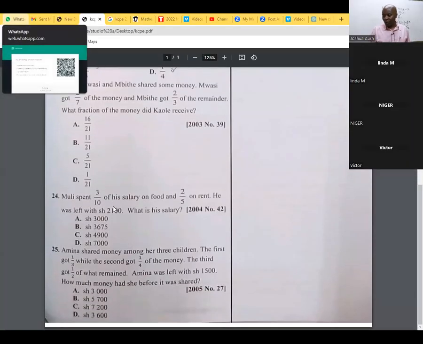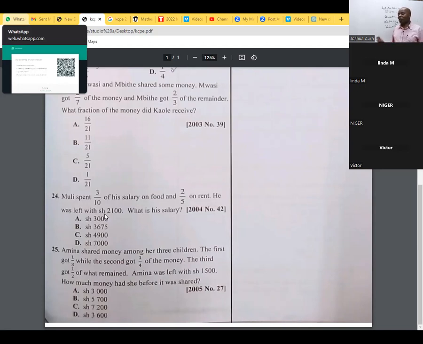Great. So you go to question number 24. We are told here Muli spent 3/10 of his salary on food and 2/5 on rent. He was left with shillings 2,100. What is his total salary?